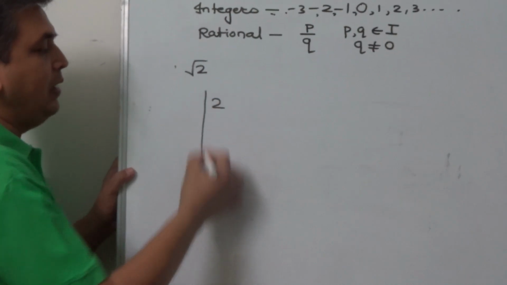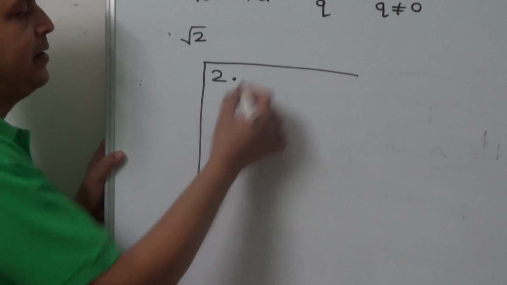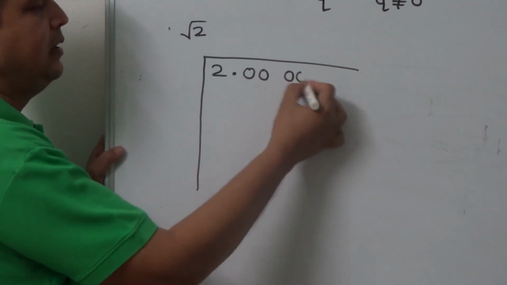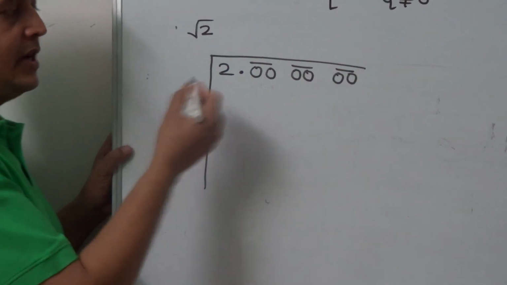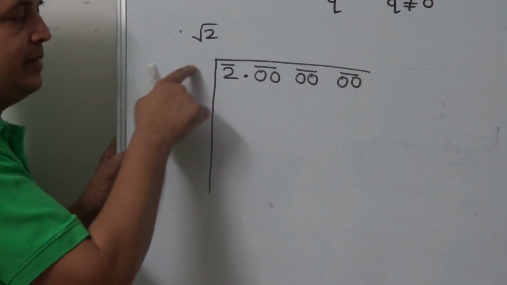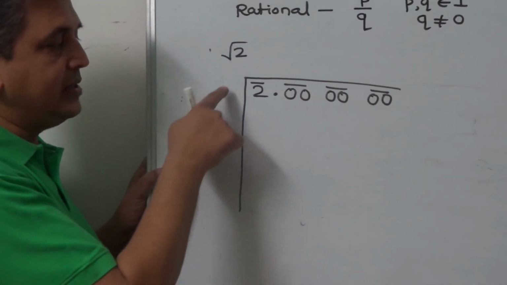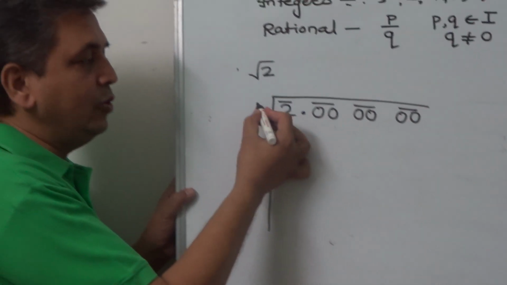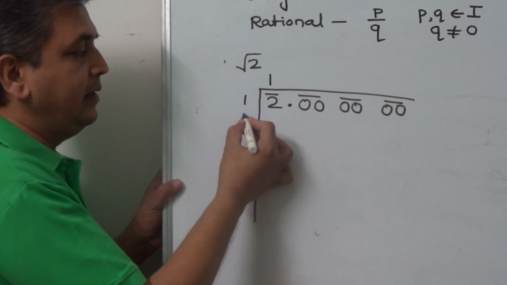We use the long division method for this. This we have studied in 7th and 8th standards. So we write 2 as 2 point, we write zeros in pairs and we start the division. This is the first digit, we have to select some number which we write thrice. The method we have seen in 7th and 8th class. We know 1 square is 1, 2 square is 4. So we have to write 1 thrice.